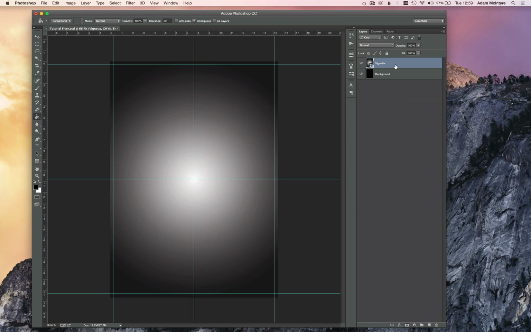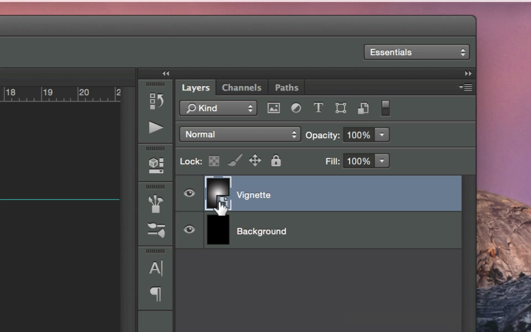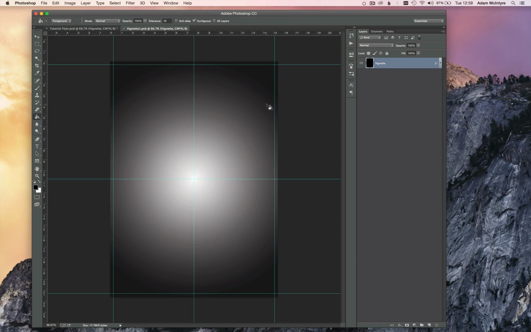For those of you who've never worked with smart objects, this little icon means a layer is a smart object. If you double click on that layer, a new window will open. It kind of makes a single Photoshop layer become its own Photoshop document. Alright, so we've opened our smart object layer.